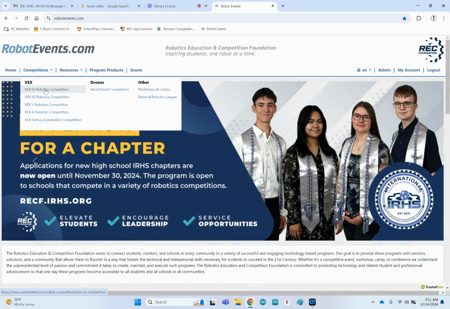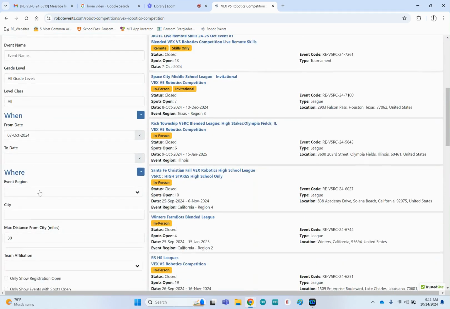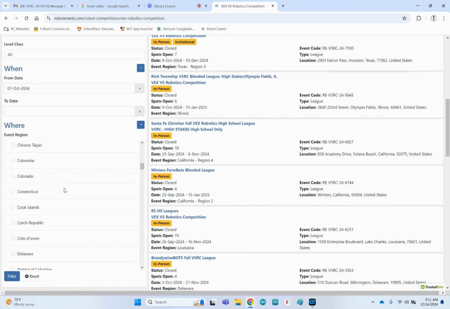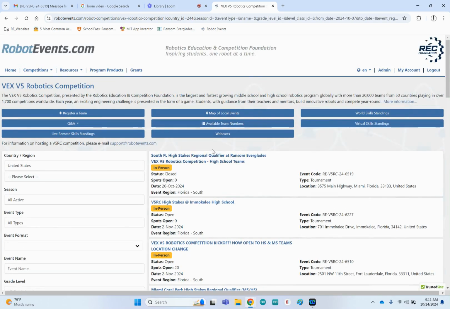If you're doing IQ, you would click that. But for V5, you'd click that. And then the best thing to do is come down here to the event region and choose your proper event region. In our case, it's Florida South. And then it'll only list the ones that are in that region.